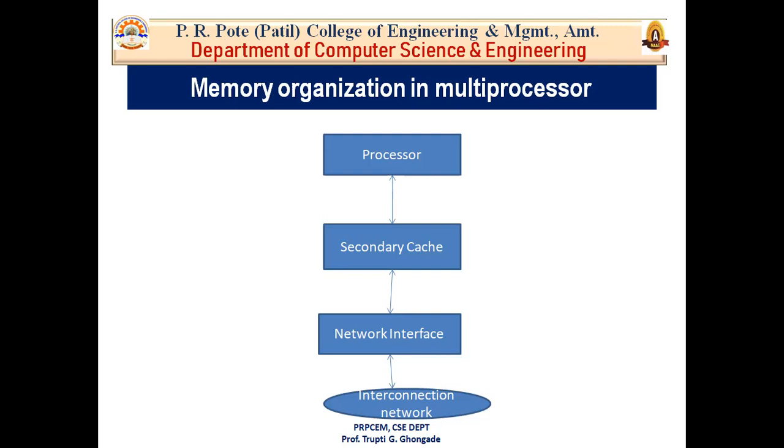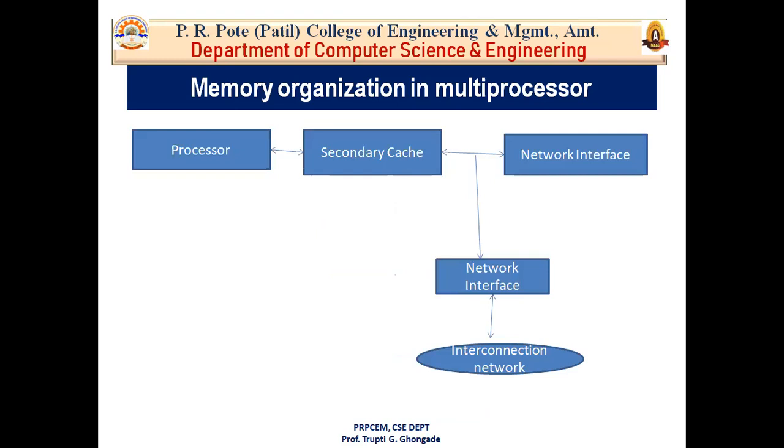After that, the other memory organization in multiprocessor is like this. Here a processor and a portion of the memory are shown separately. Here the processor accesses the secondary cache, and here we are showing the network interface, and both are connected to the interconnection network.